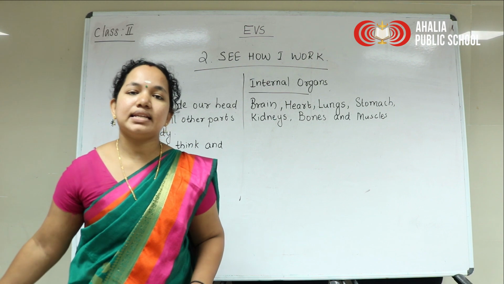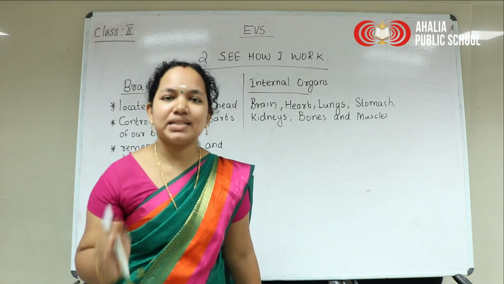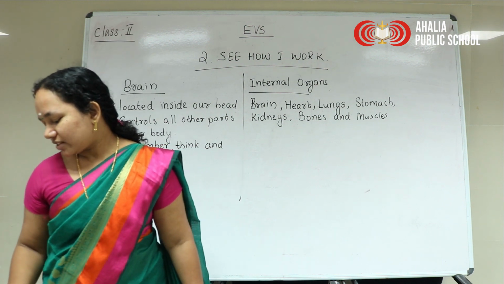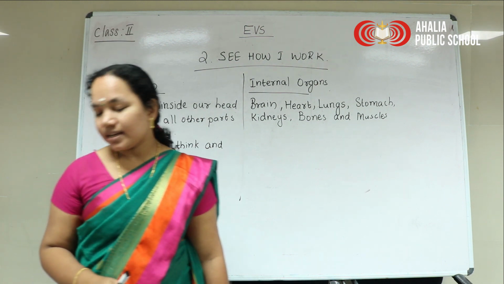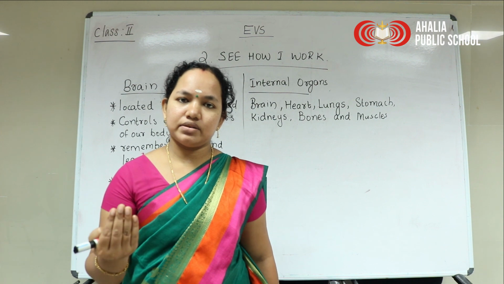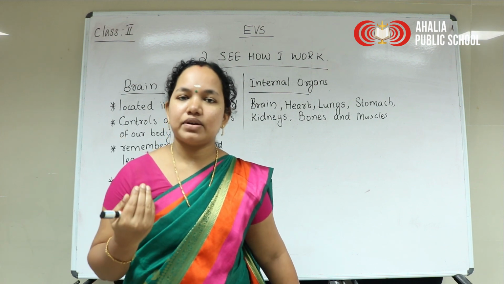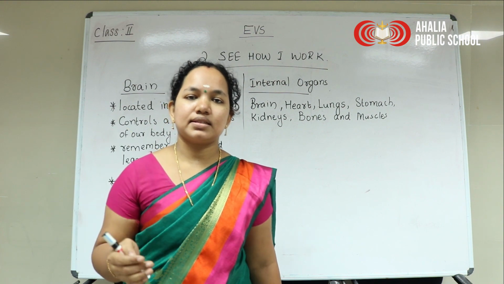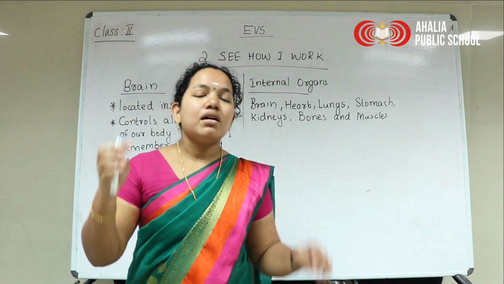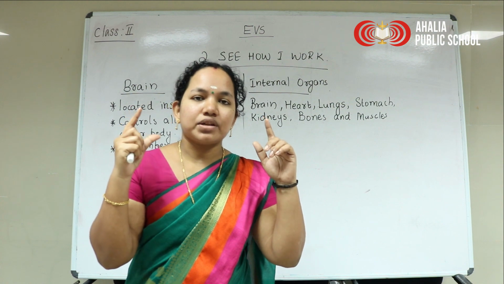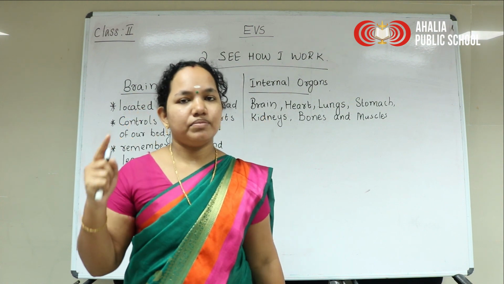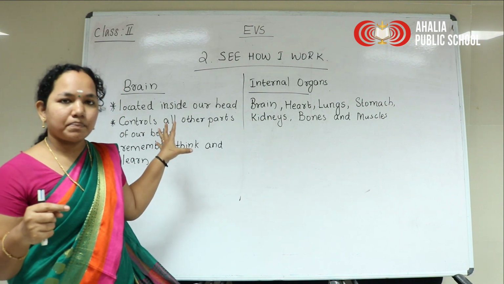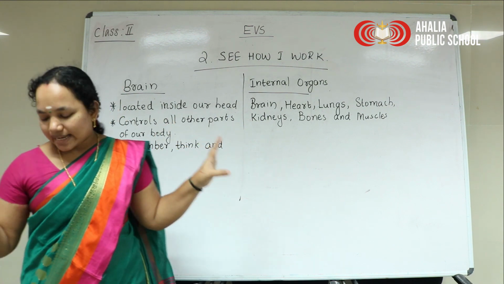Then, while traveling you must wear a helmet. That you already know. While traveling on a motorcycle you have to wear a helmet. It's very important for the safety of our brain. Okay, so that's about the brain.